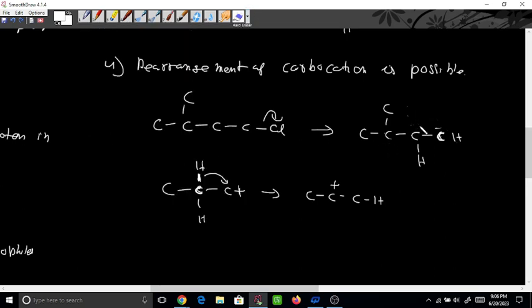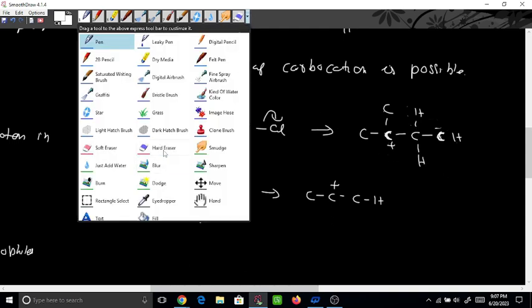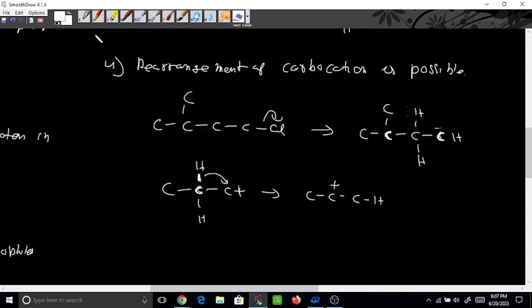So this hydrogen will move here, and positive charge will come here. So what will happen here, this is now 3 degree, 1, 2 and 3. Got it? So whatever nucleophile is about to come, this nucleophile will come on this carbon. So the nucleophile will get attached on this carbon, not on this carbon. That's why I am telling you rearrangement of carbocation is possible.